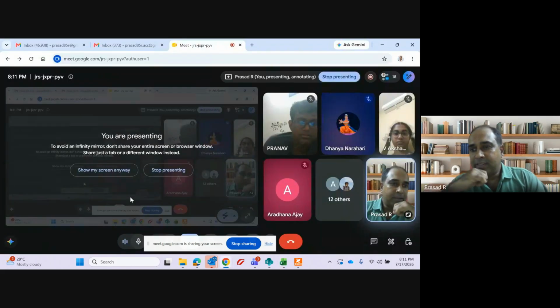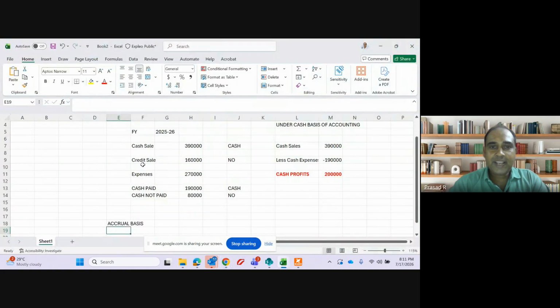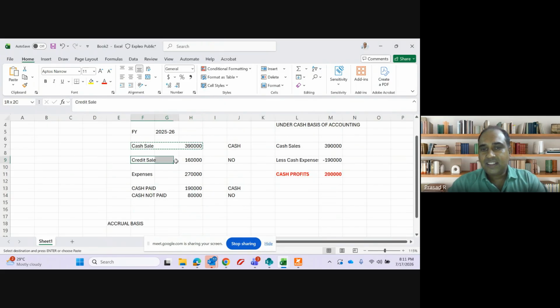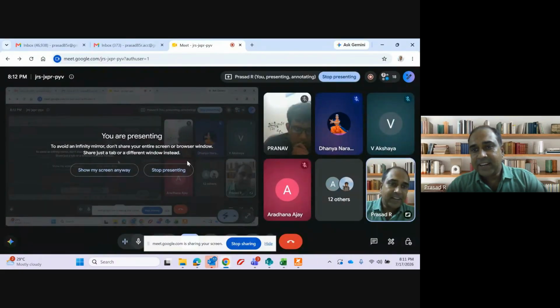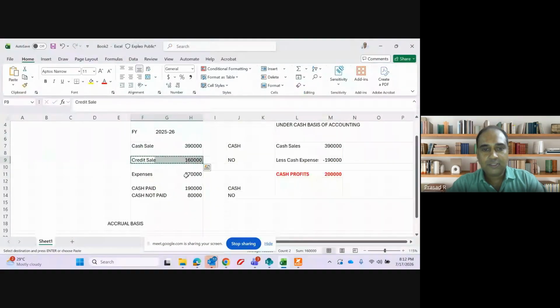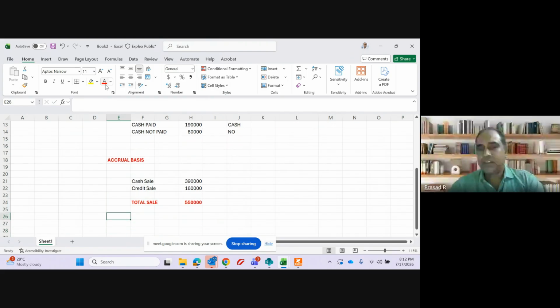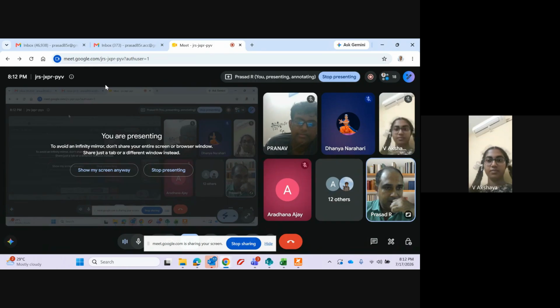In case of accrual basis, what do I see? Whether it pertains to this period or not. My cash sales of 3,90,000 pertain to this period. This credit sale I have made, whether it pertains to this period. This also pertains to this period. So my total sale will be how much, guys? 5,50,000. In accrual basis, my total sale is 5,50,000. Clear? Any doubt so far?